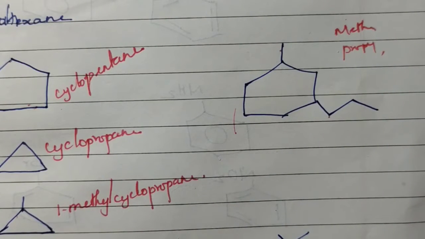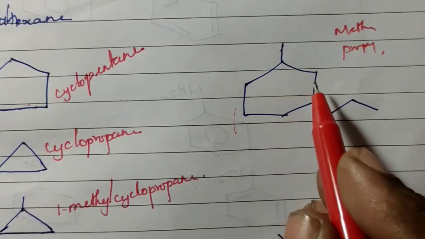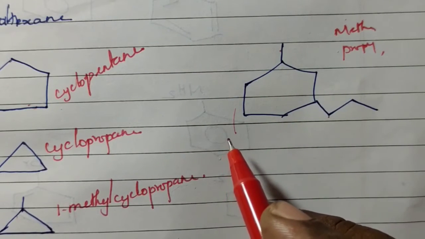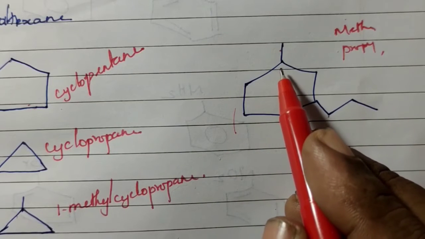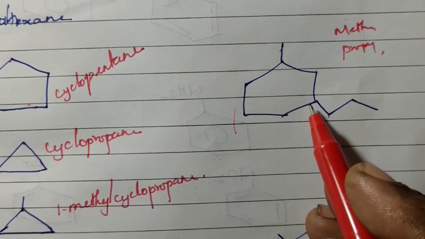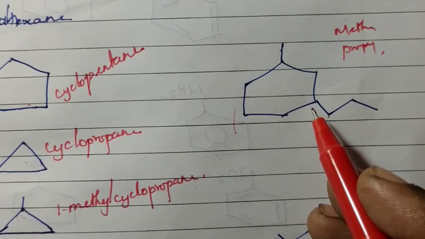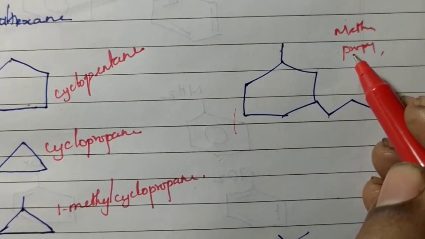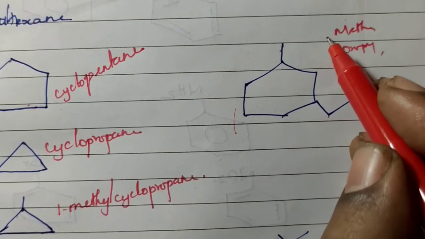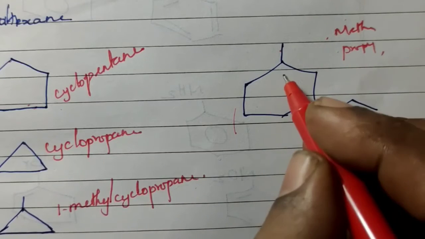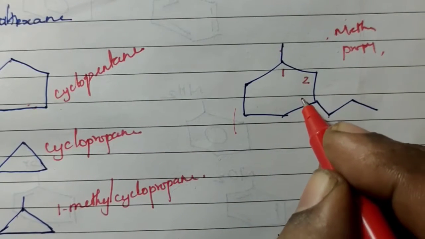Since more than one substituent is present, we have to give numbering to the carbon atoms. So we can consider this as 1 or this as 1. Which one can we consider as 1? For that, we have to follow alphabetical order. Methyl, propyl. Which one comes first? Methyl, M will come first. So 1, 2, 3.